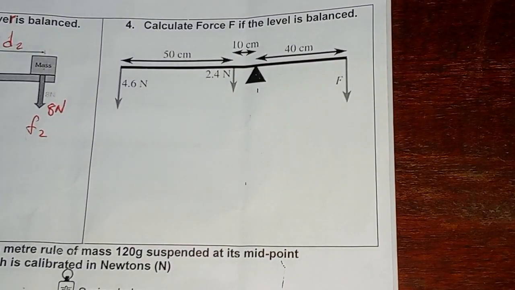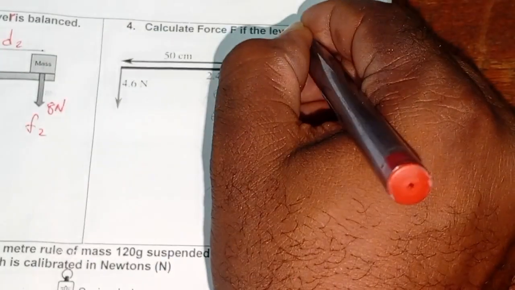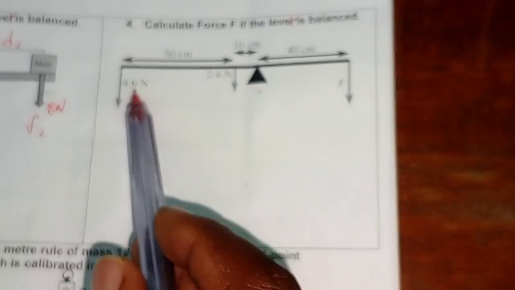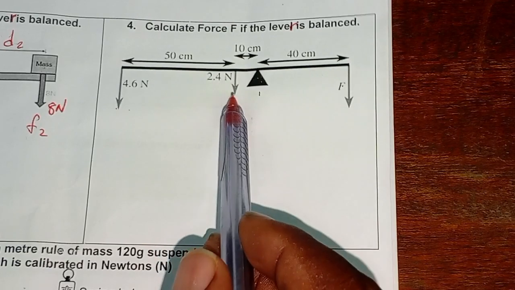Number 4. Calculate force F if the lever is balanced. To the anti-clockwise, which is the left side, we have two forces: 4.6 newtons and 2.4 newtons.